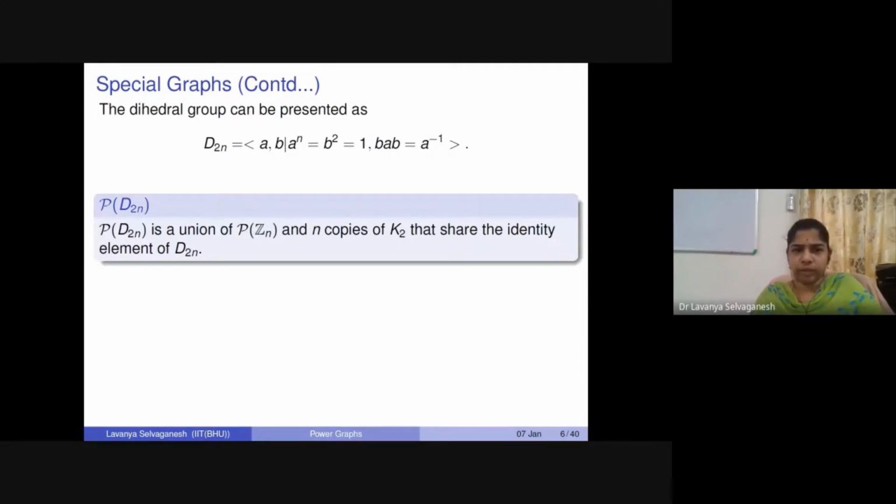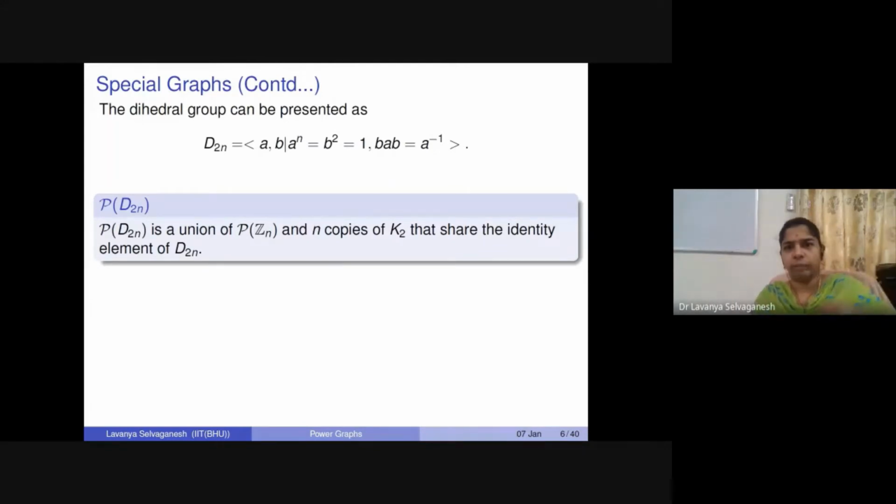Okay, so this also brings out an interesting point, which we'll be talking about later. If you look at the identity element of any group given to us, in the corresponding power graph, you can always see that the identity element can be written as a power of every element, right? A power 0 we can write for every a in the group. So in that sense, you will see that the identity element is always going to be connected to every other element in the given group.